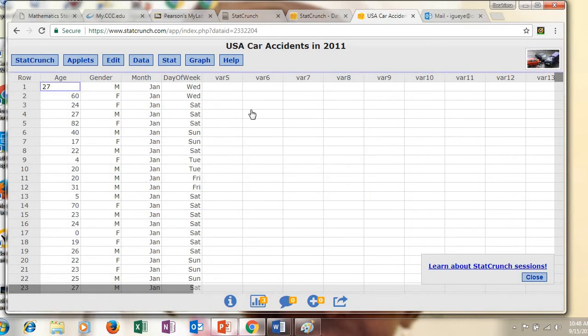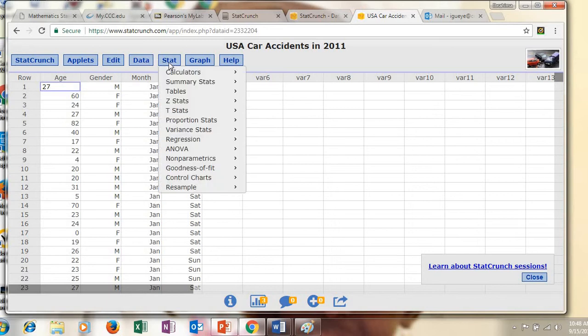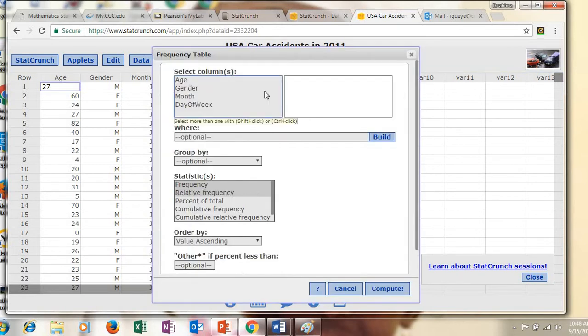The next thing I want you to do is go to stats, right? Go to tables and click frequency. Now here you have what? I have 4 choices here. I have age, gender, months, day of weeks. Now here select whichever you feel like you are curious about. Here I'm very curious about knowing what day of the week has the most accidents. So I'm going to select day of weeks.